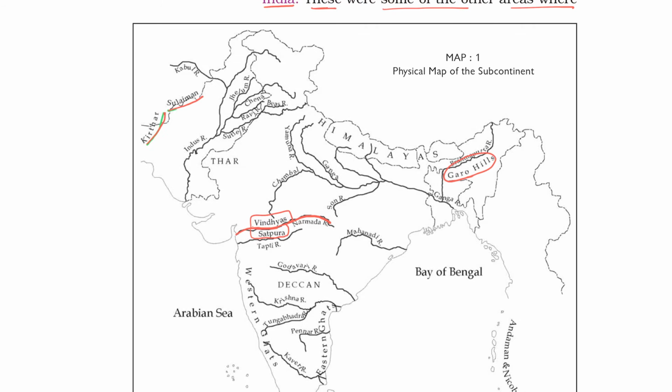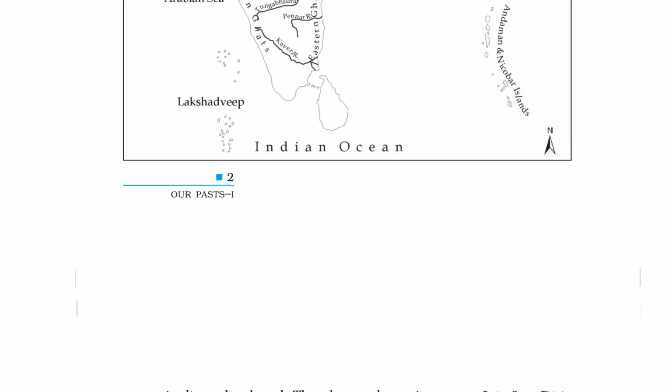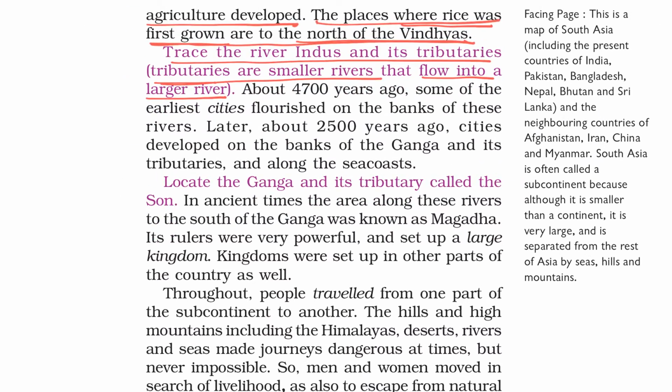Locating Indus. So this is the Indus river and these are its tributaries. This is the Indus and this, Jhelum, Chenab, Ravi, Beas and Satluj. About 4,700 years ago, some of the earliest cities flourished on the banks of these rivers. Later, about 2,500 years ago, cities developed on the banks of Ganga and its tributaries and along the sea coast.